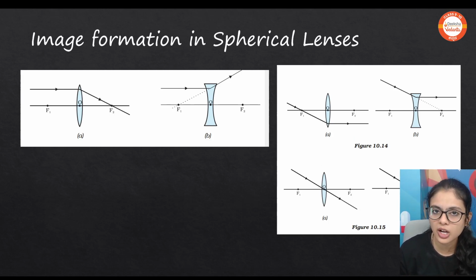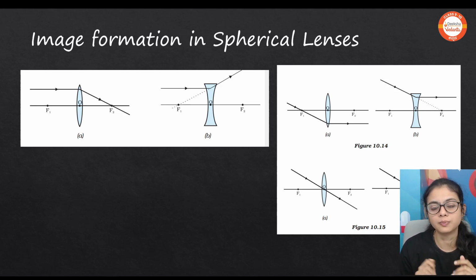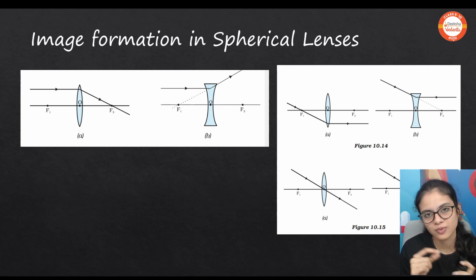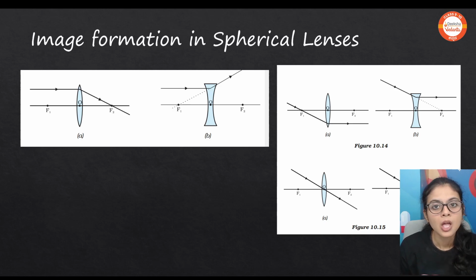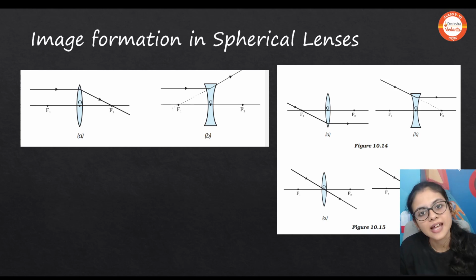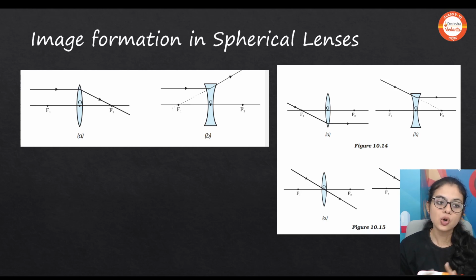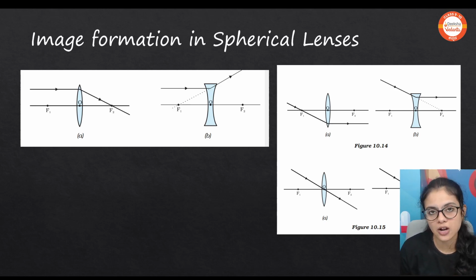Before studying image formation in spherical lens, we know that there are two types of lens. One is the concave lens and another one is the convex lens. A convex lens is a converging lens and a concave lens is a diverging lens. There is a change between mirror and lens, so just remember that. A concave mirror is converging, a concave lens is diverging, and the opposite for the convex. So a convex lens is converging, right?